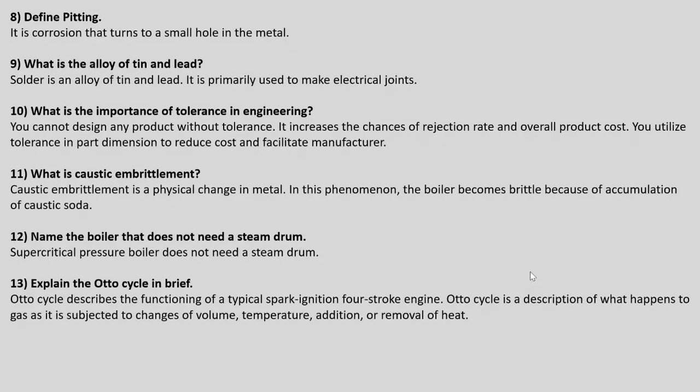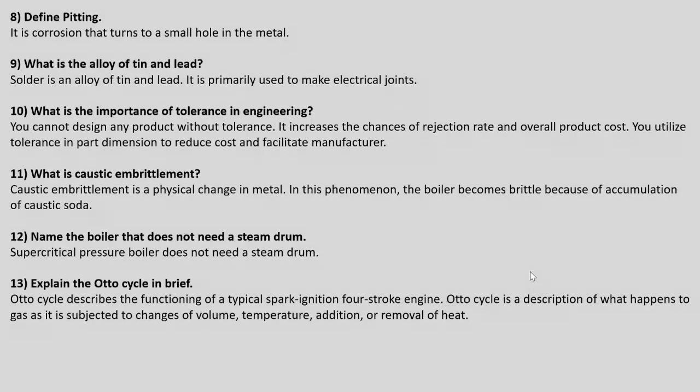What is caustic embrittlement? Caustic embrittlement is a physical change in metal. In this phenomenon, the boiler becomes brittle because of accumulation of caustic soda. Name the boiler that does not need a steam drum. Supercritical boiler does not need a steam drum. Explain the Otto cycle in brief. Otto cycle describes the functioning of a typical spark ignition four-stroke engine.